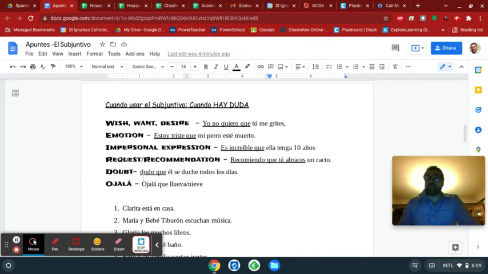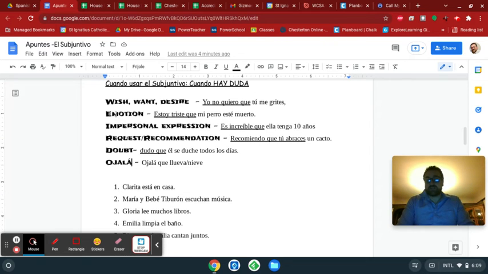Doubt: if you're doubting that something happens, then that something happening should be in the subjunctive. The "I doubt" part is just present indicative because you are indicating that you doubt. But the thing that comes after, the part after the trigger, is the subjunctive. And then finally, the word ojalá, which is a fun word. Together those make up WEIRDO, and those are when to use the subjunctive.